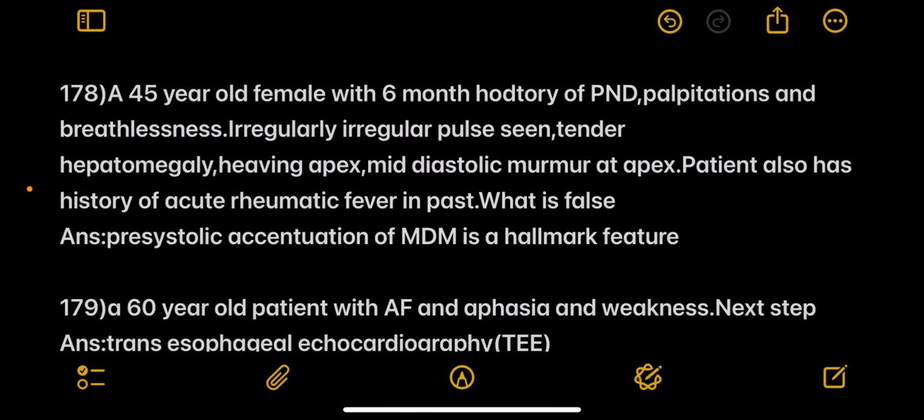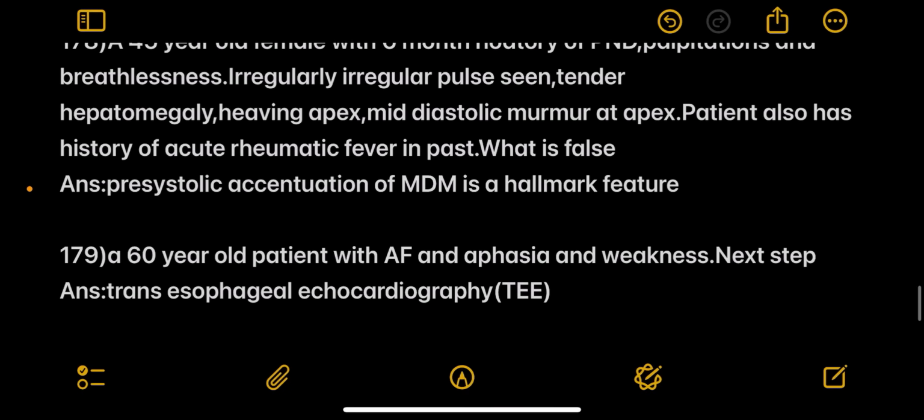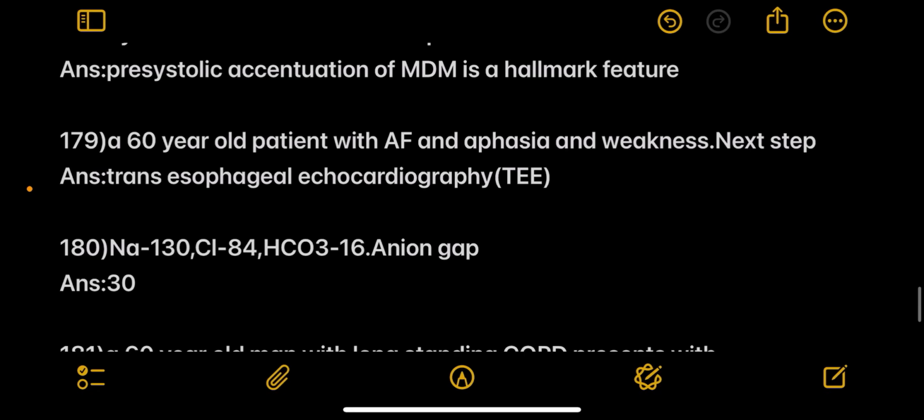Next, a 45-year-old female with 6-month history of PND, palpitations and breathlessness, irregularly irregular pulse seen, tender hepatomegaly, heaving apex, mid-diastolic murmur at the apex. Patient also has history of acute rheumatic fever in the past. What is false? Answer: pre-systolic accentuation of MDM is a hallmark feature.